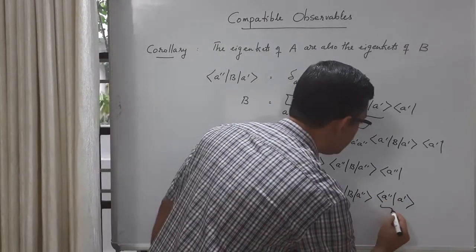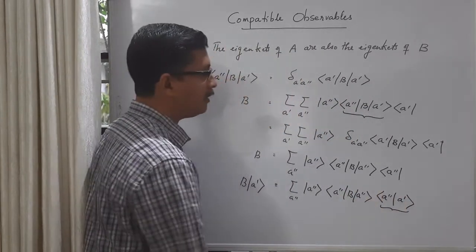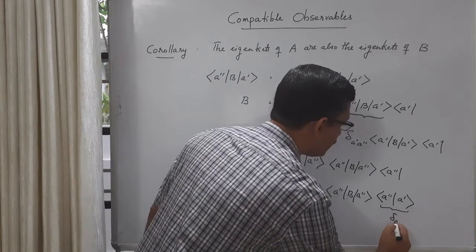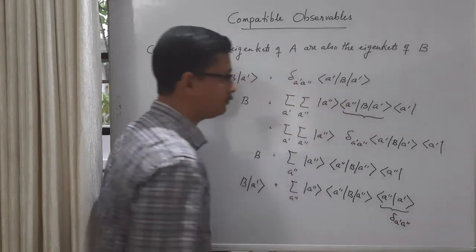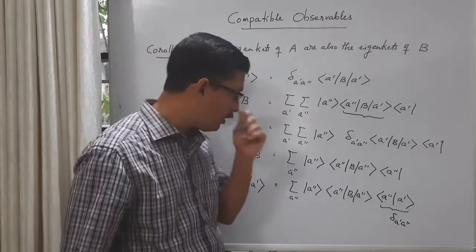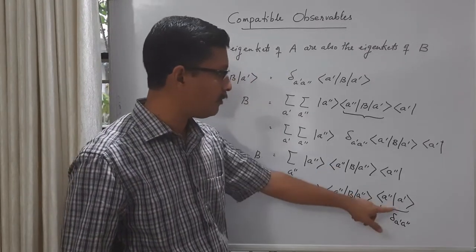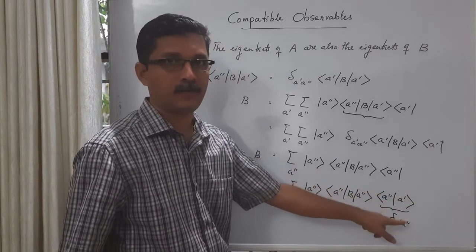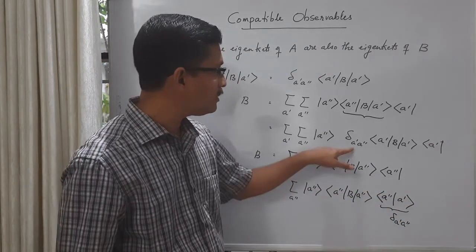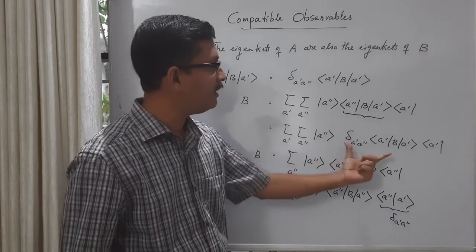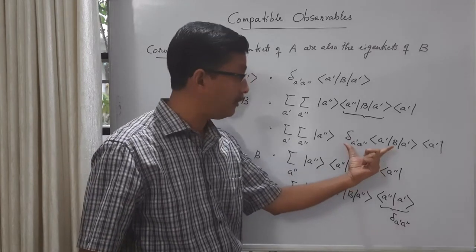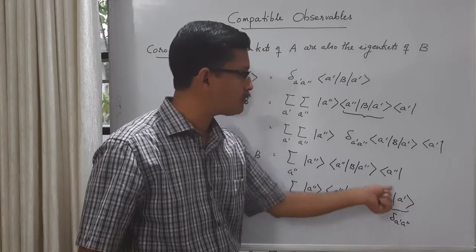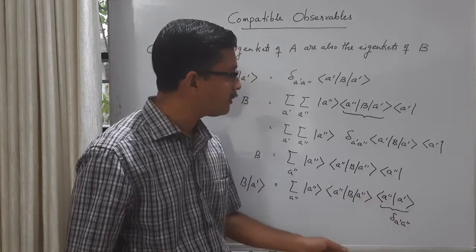Immediately you can see that this inner product, since the eigenkets of A are orthonormal, is equal to delta A prime, A double prime. So again you have a Kronecker delta. This comes from another source. This comes from the orthonormality of the eigenkets of A. Earlier, the Kronecker delta came from the idea that the matrix elements of B are diagonal. So this Kronecker delta comes from the orthonormality of the eigenkets of A.